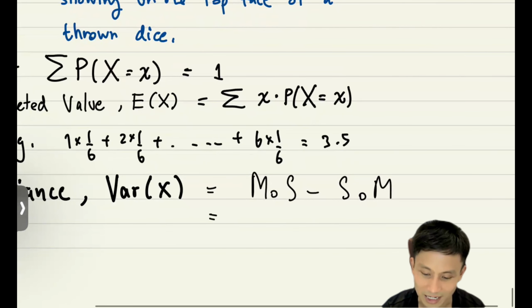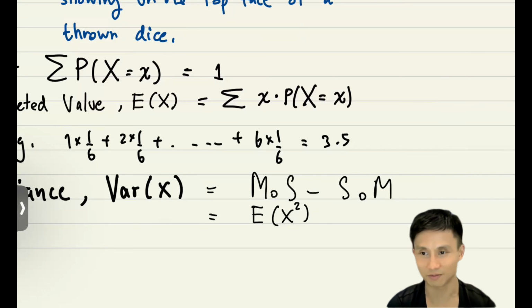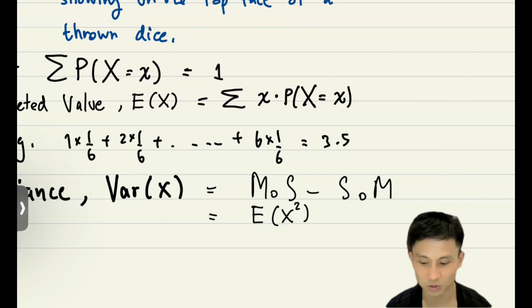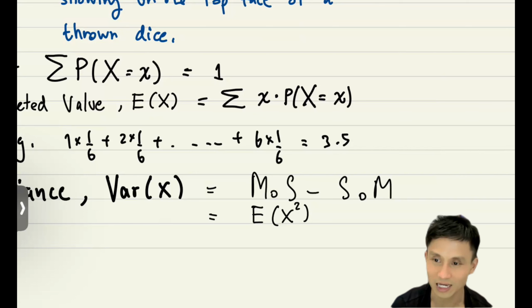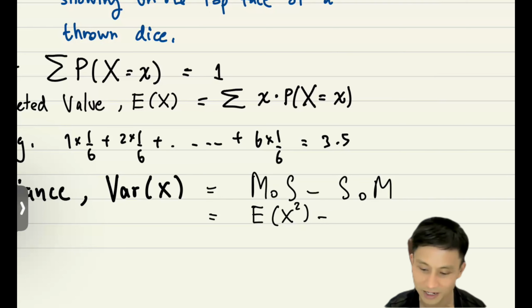So the mean of square is the expected value of x squared. Again, I told you expected value of something is kind of like the mean of that thing. So the mean of square is therefore the expected value of the variable squared, E(X squared). What about the square of mean in this case? Exactly. The square of the expected value.